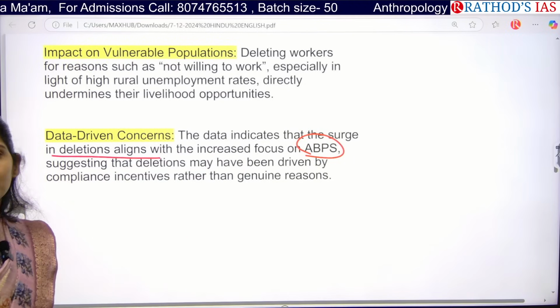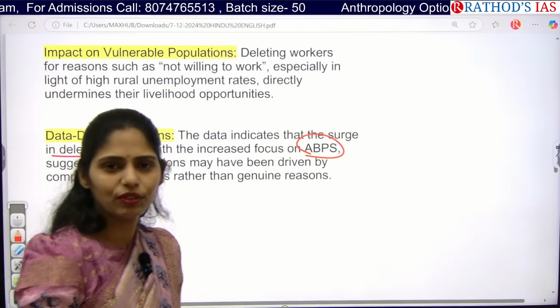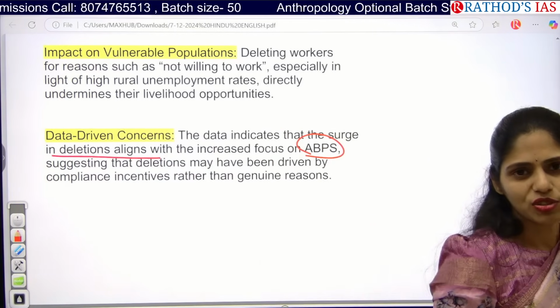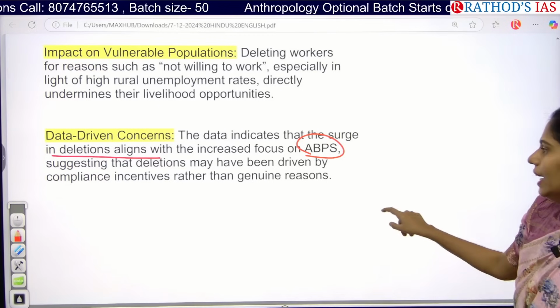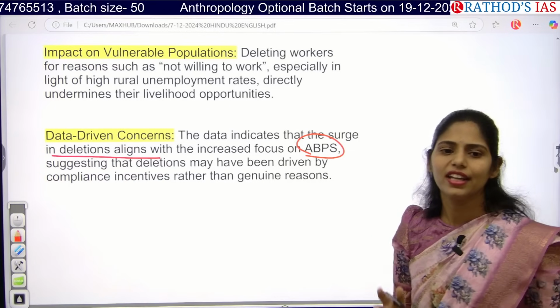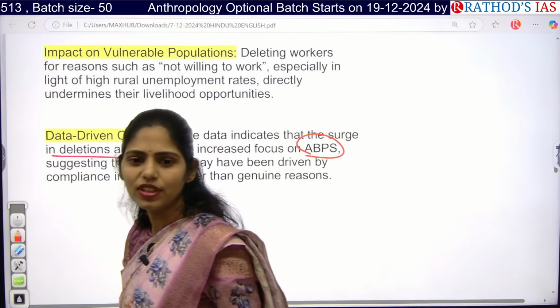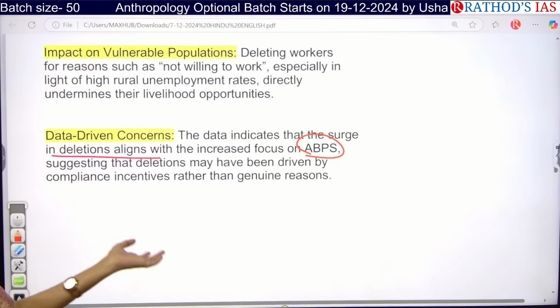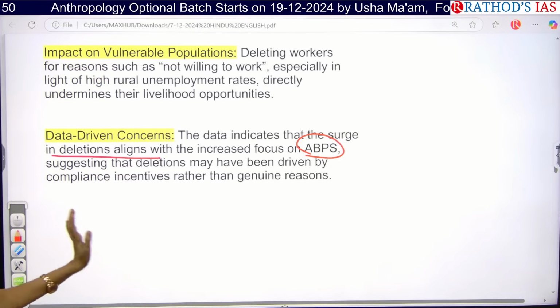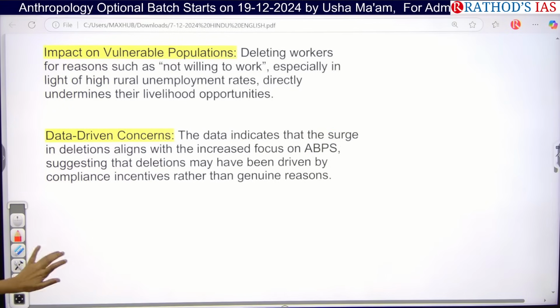And even in many areas there is no internet connectivity as well, so the app will not be working properly at all. That is also one important problem. And even with the Aadhaar based payment system, many people don't have Aadhaar even. Because of this, if they are not linking the Aadhaar with their job cards, again they will be losing their job cards. So these are some of the impacts given here.